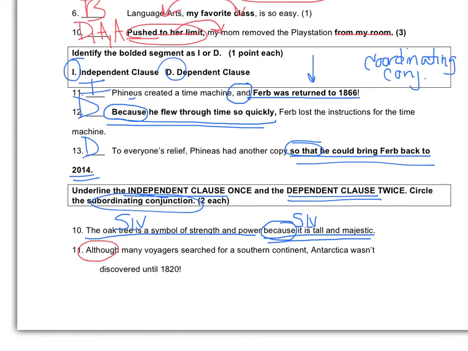The key word is although. It is a subordinating conjunction, which means it is starting off this dependent clause. This is an incomplete sentence. Although many voyagers searched for a southern continent, it's incomplete. It has a subject, it has a verb, but it's incomplete. Antarctica wasn't discovered until 1820. That's a complete sentence, and it doesn't start with a subordinating conjunction, so it is an independent clause.